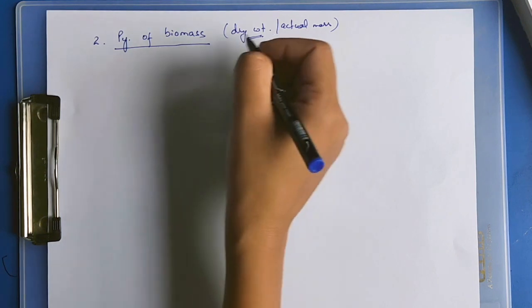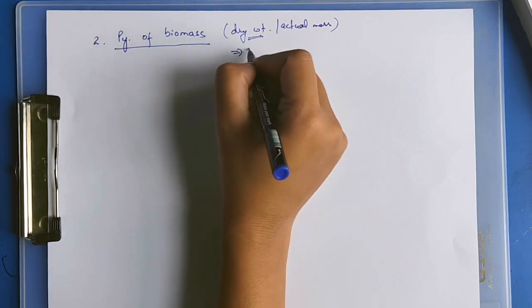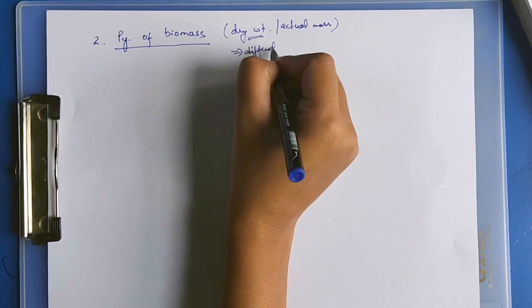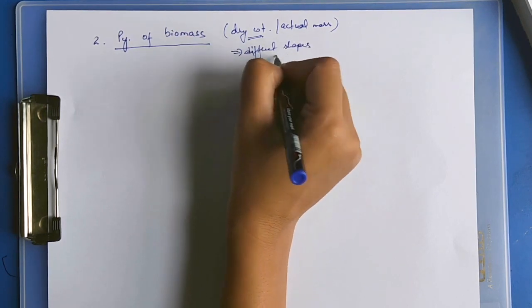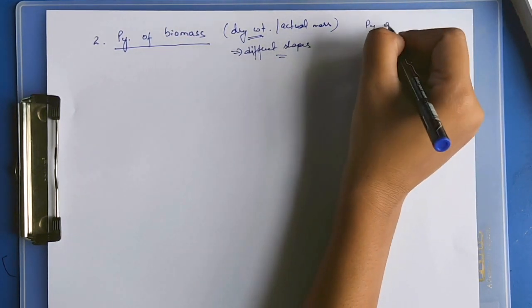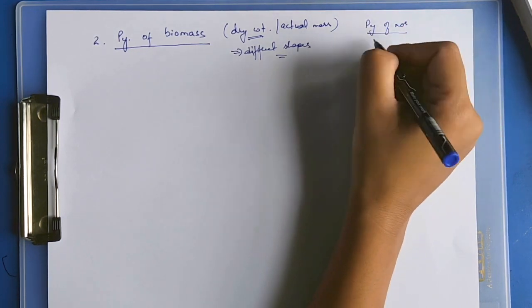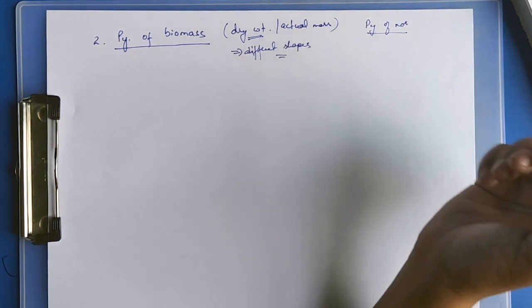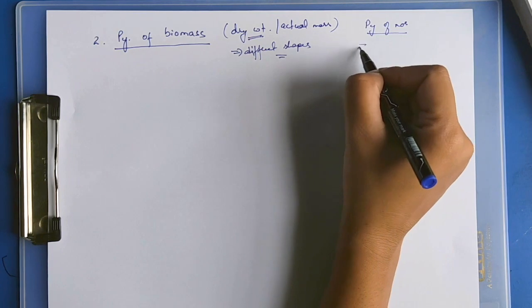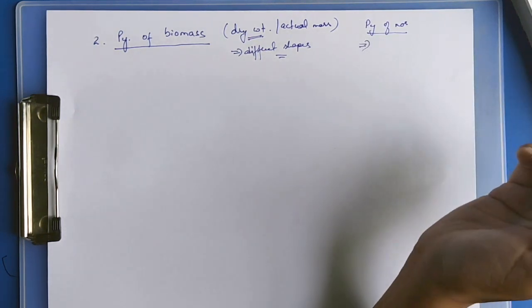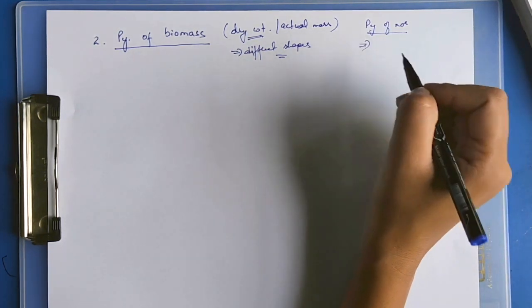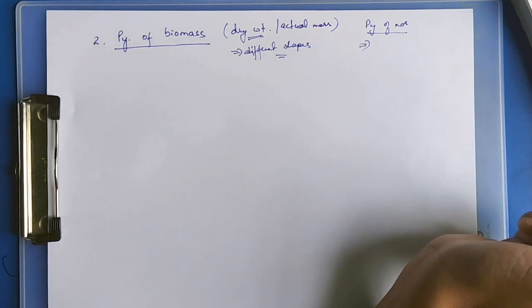Pyramids of biomass can be of different shapes. Pyramids of numbers, we saw examples in grassland, ocean and tree, have different shapes: upright, spindle shape.